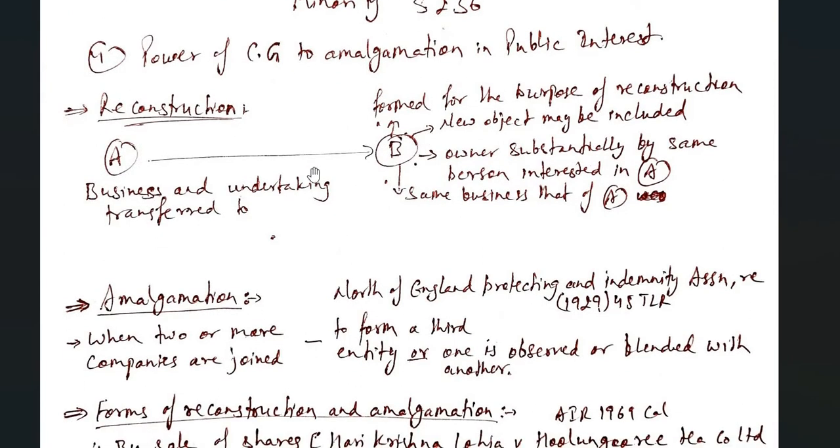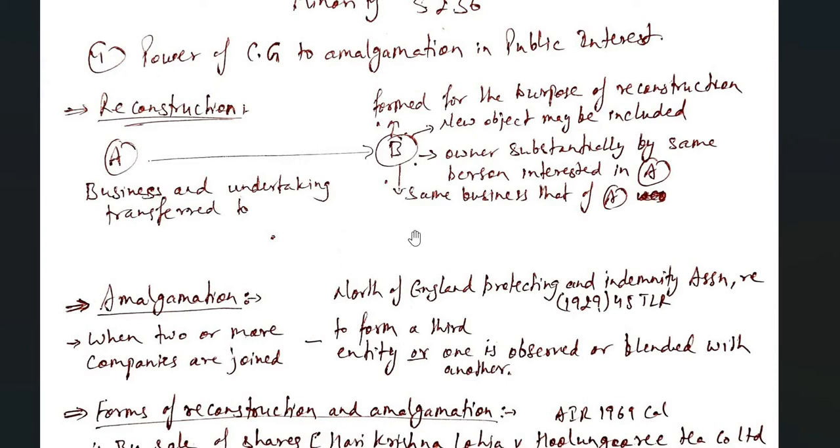Now how does it happen? For example, a company A is there. Now the business and undertaking of this A company will be transferred to B. What will happen now? Either B will be formed for the purpose of reconstruction, a new company formed for the purpose of reconstruction. New objects may be included. The owners will substantially be the same persons who are interested in A. The managers and directors of A company will be there in B company.